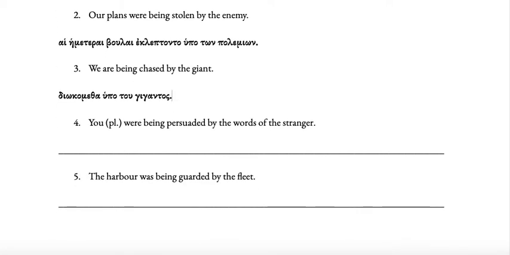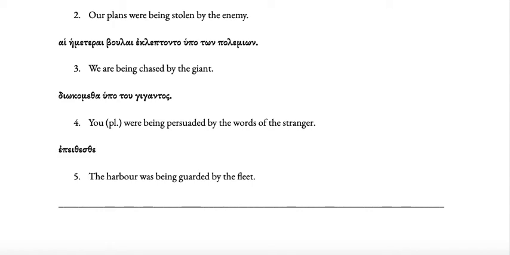Then number 4, you plural were being persuaded. Okay, to persuade is patho, so the stem is path. It's imperfect passive, so we need to put the augment on the front. Then we need the second person plural ending, which is esther. So epeithester.